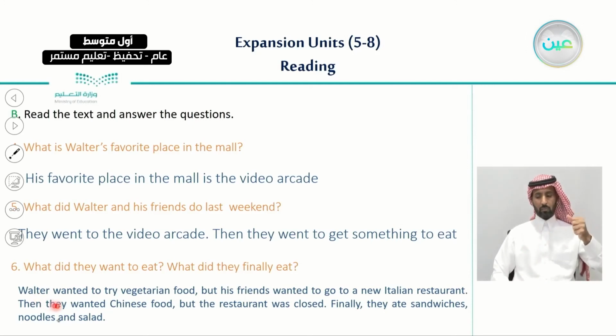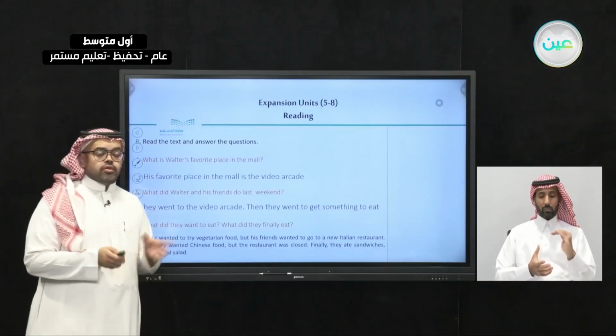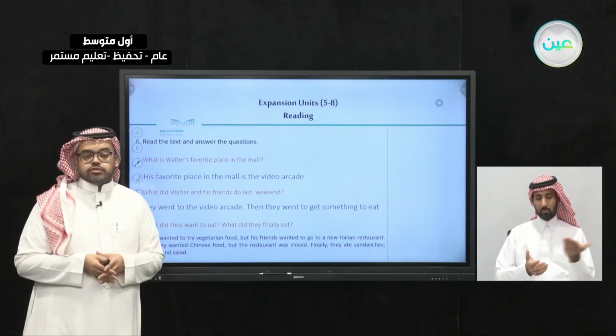So then they wanted Chinese food, but the restaurant was closed, so finally they ate sandwiches, noodles, and salad. So this is what they came up with. These are the answers to the reading text we have just read.